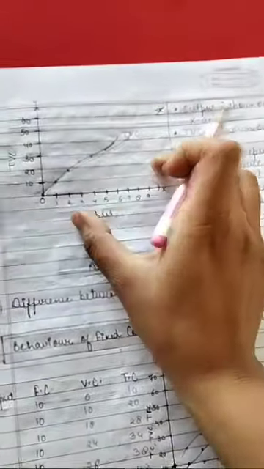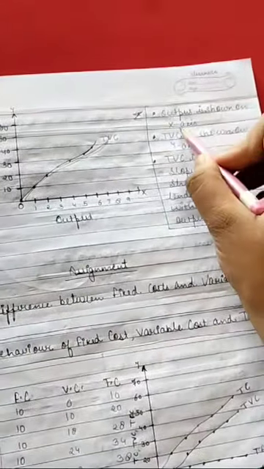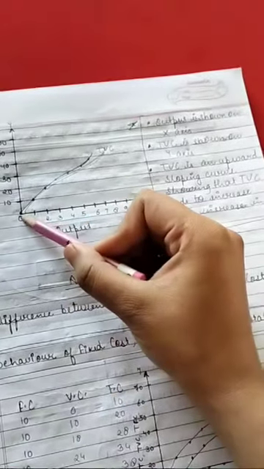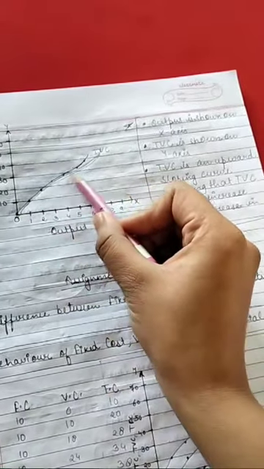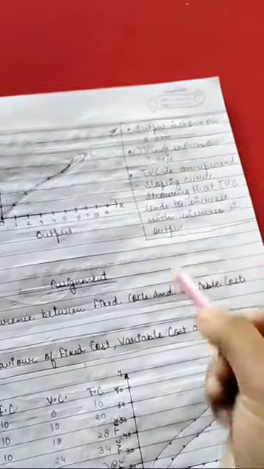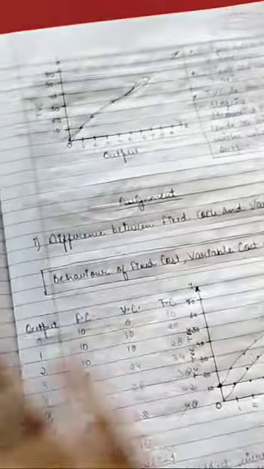By looking at this graph, we have observed the following things. Output is shown on the x-axis and TVC is shown on the y-axis. TVC is upward sloping. As you can see, it is going upward with the increase in the output. Alright. So this is all about TVC and TFC.